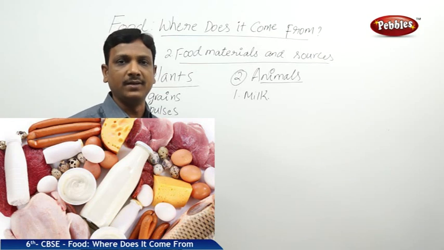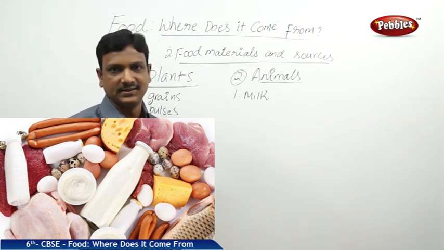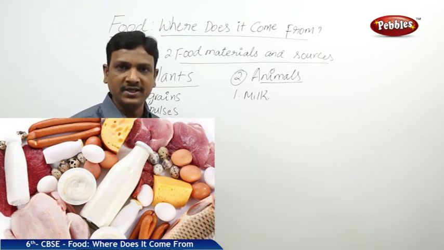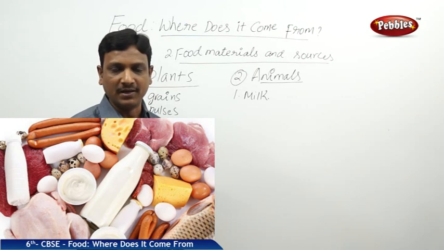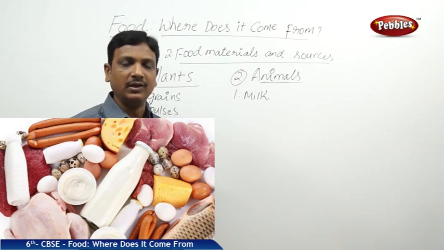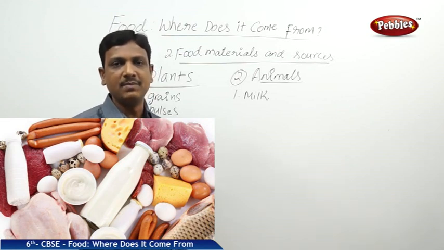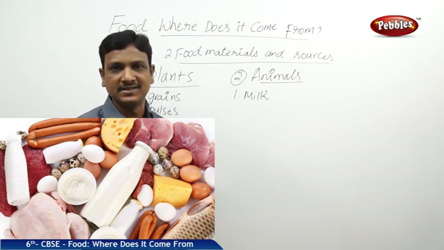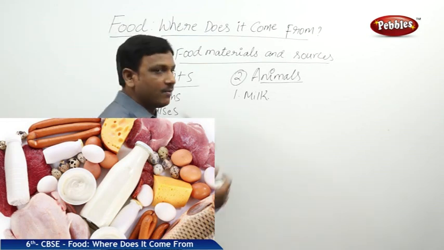It's consumed by most of the people for all ages, from the newborn baby to the aged old man or old woman. We need to drink milk. It contains all the essential nutrients to keep up our body proper health. Milk contains carbohydrate, protein, vitamin, everything in balance. It's a wholesome food.